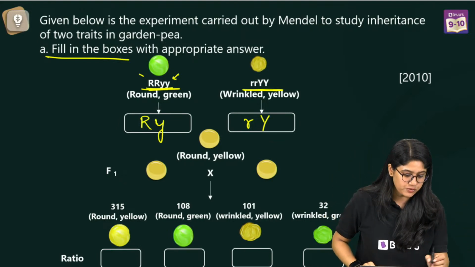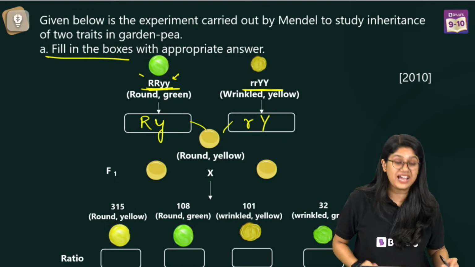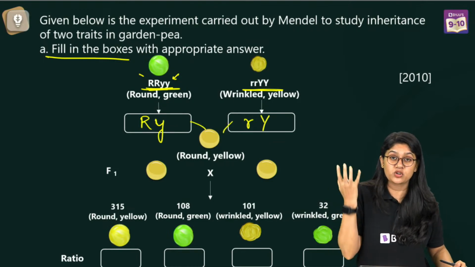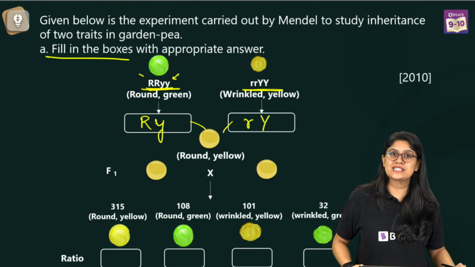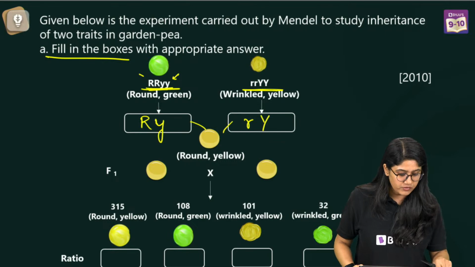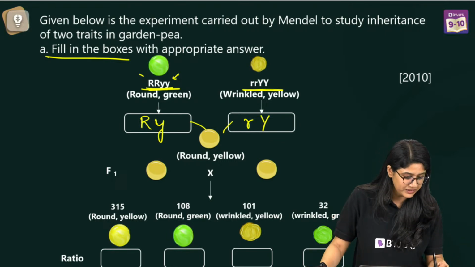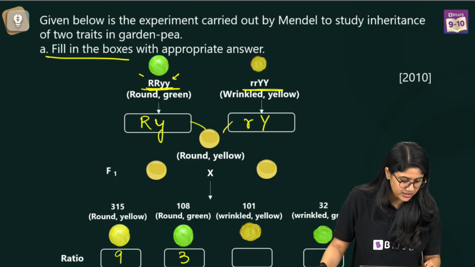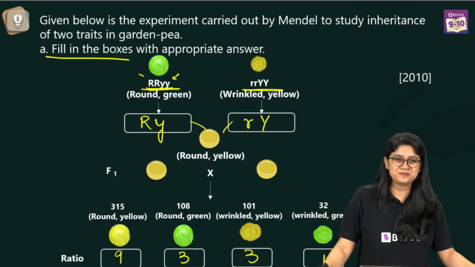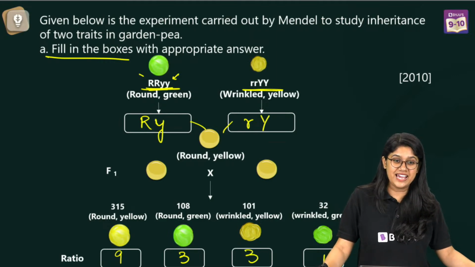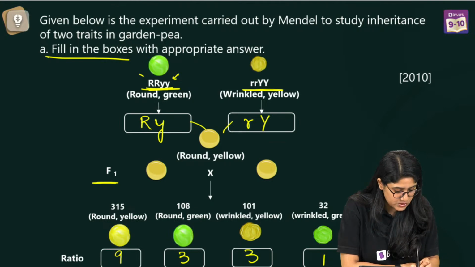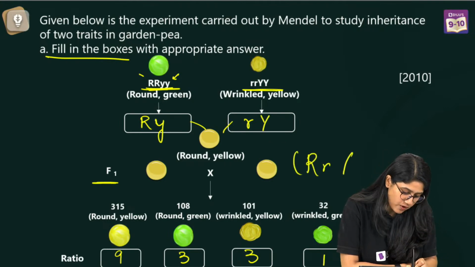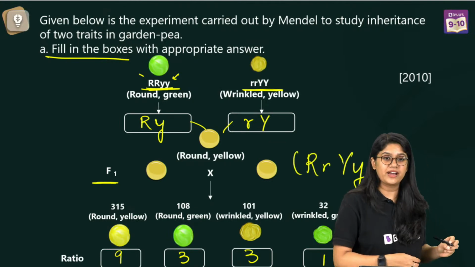Then, of course, when we do the cross of it, we have a round and yellow seed because these are the dominating characteristic features, right? And once we do the selfing of it, what will we have? We'll have this, and the ratio will be 9:3:3:1. Easy peasy. Super awesome, everyone. See, this is what we have. Capital R, capital Y and small y.